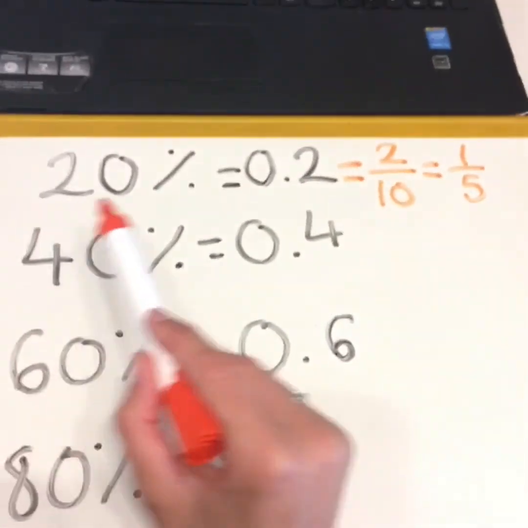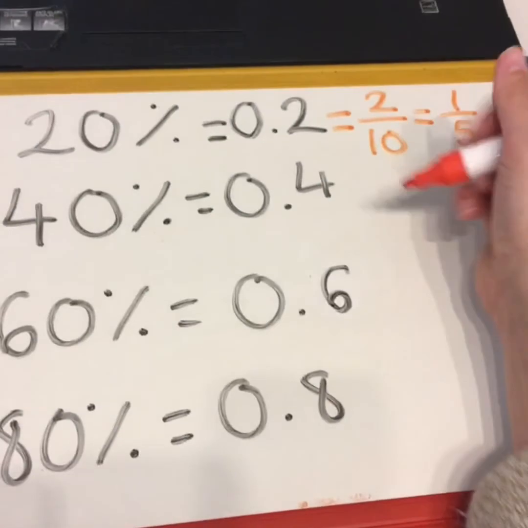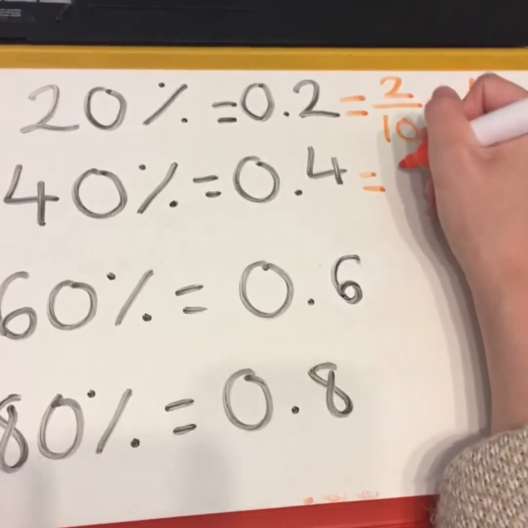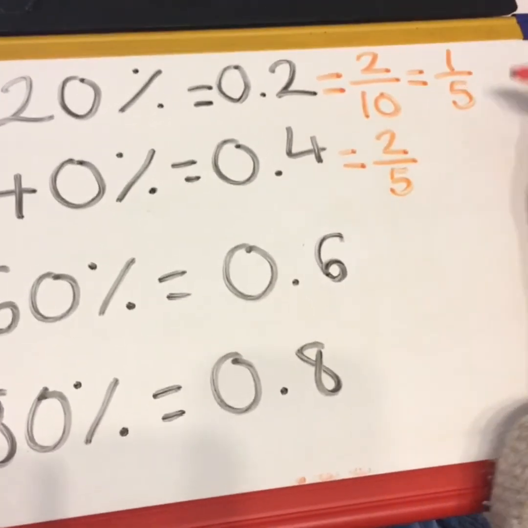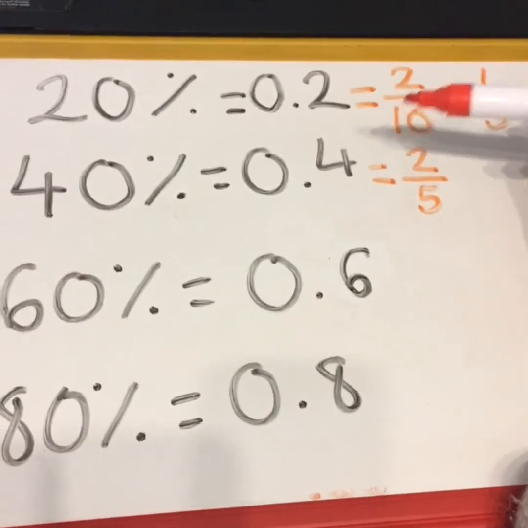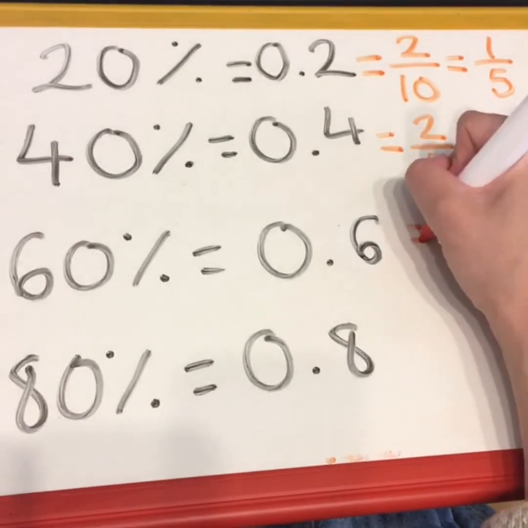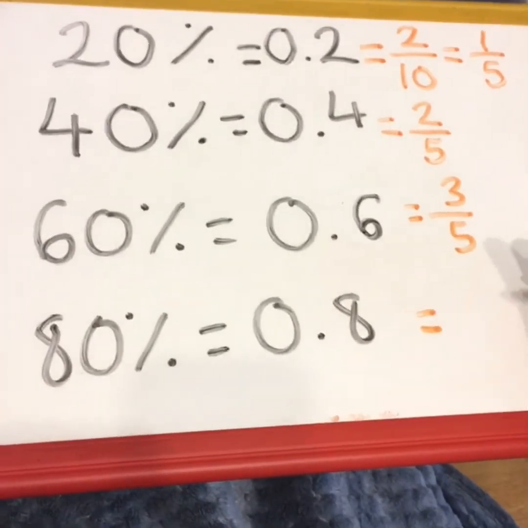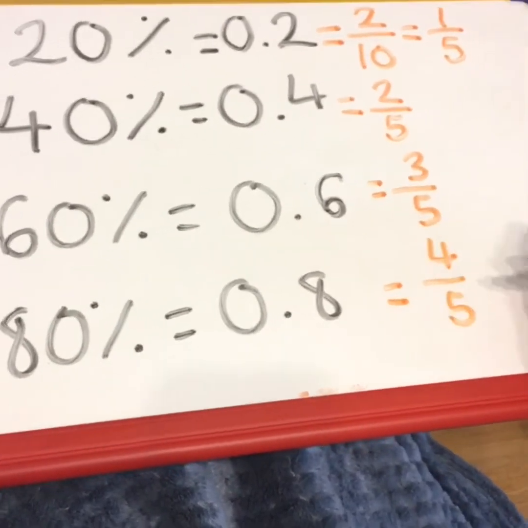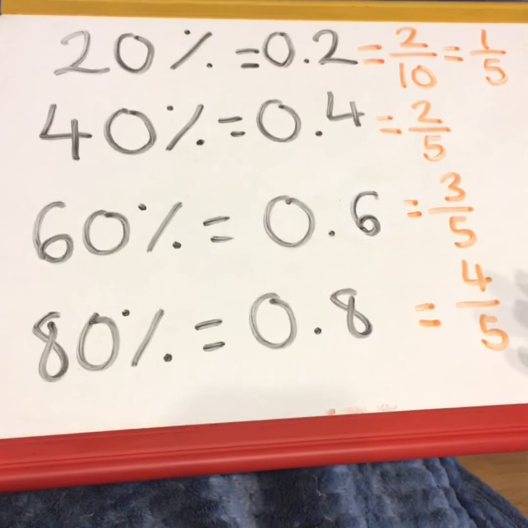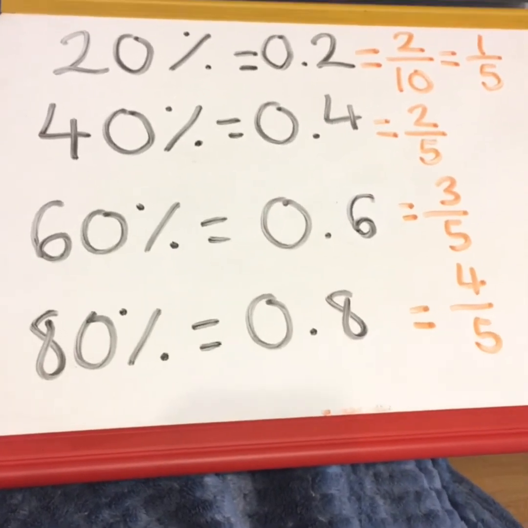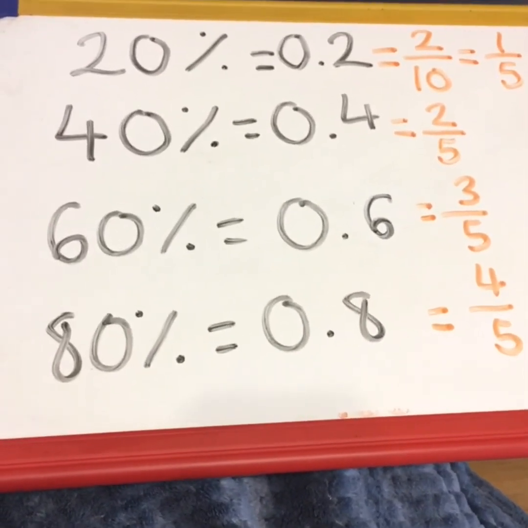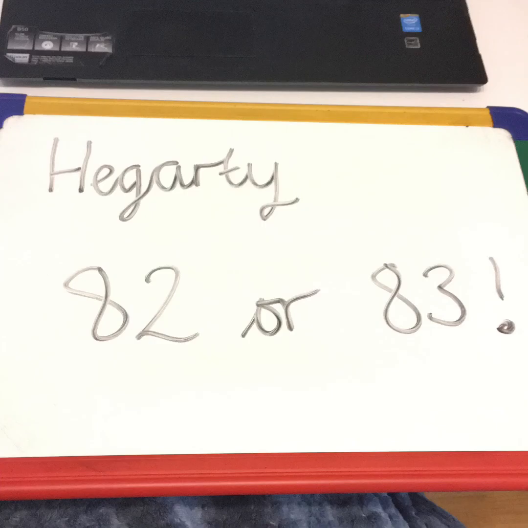So if 20% is 1/5, 40% is 2/5, 60% is 3/5. So what's 80% then? 4/5. And then 100% would be 5/5, because that then makes the whole. Again, pause this video, see if you can remember them. Well done if you followed all of that. That is really, really good work.